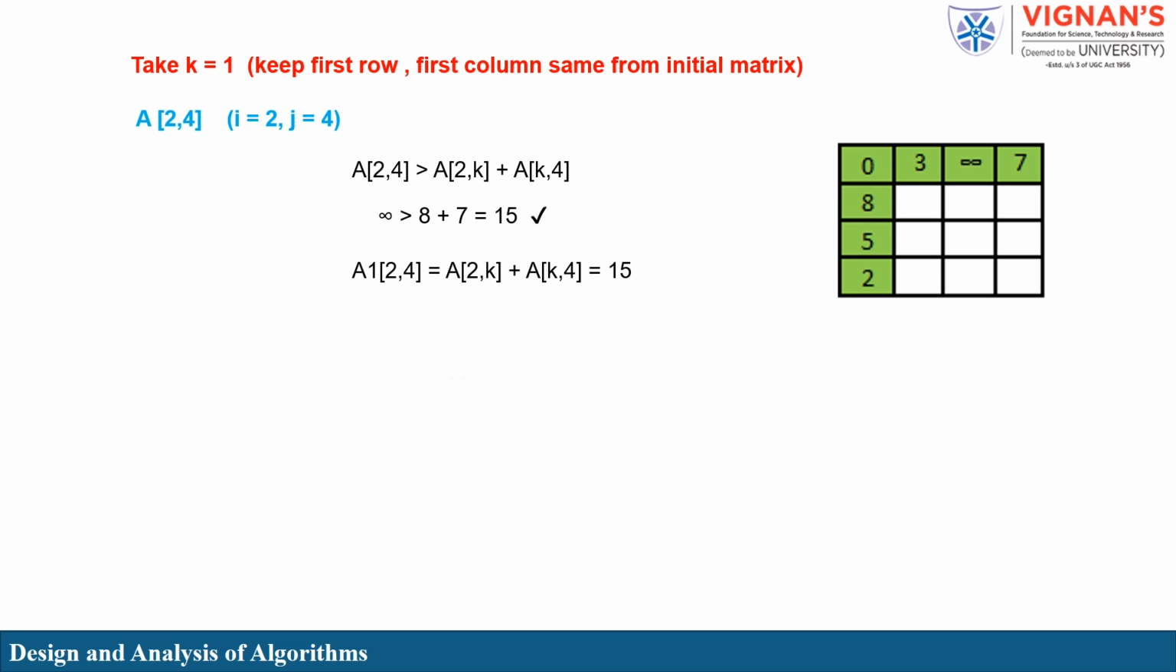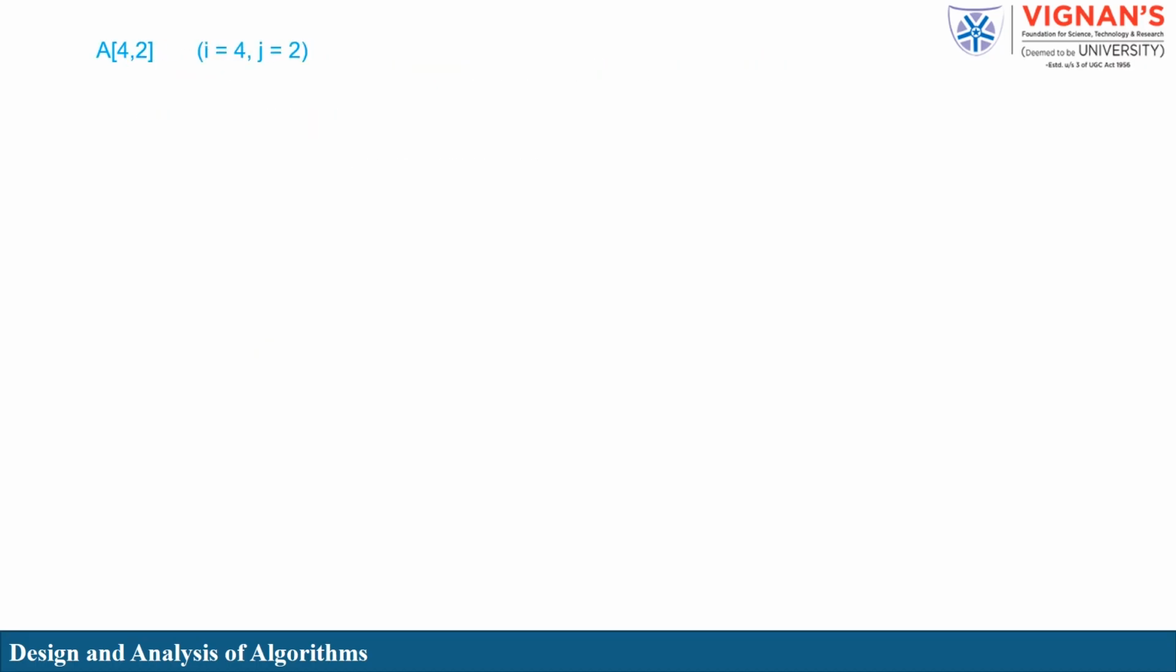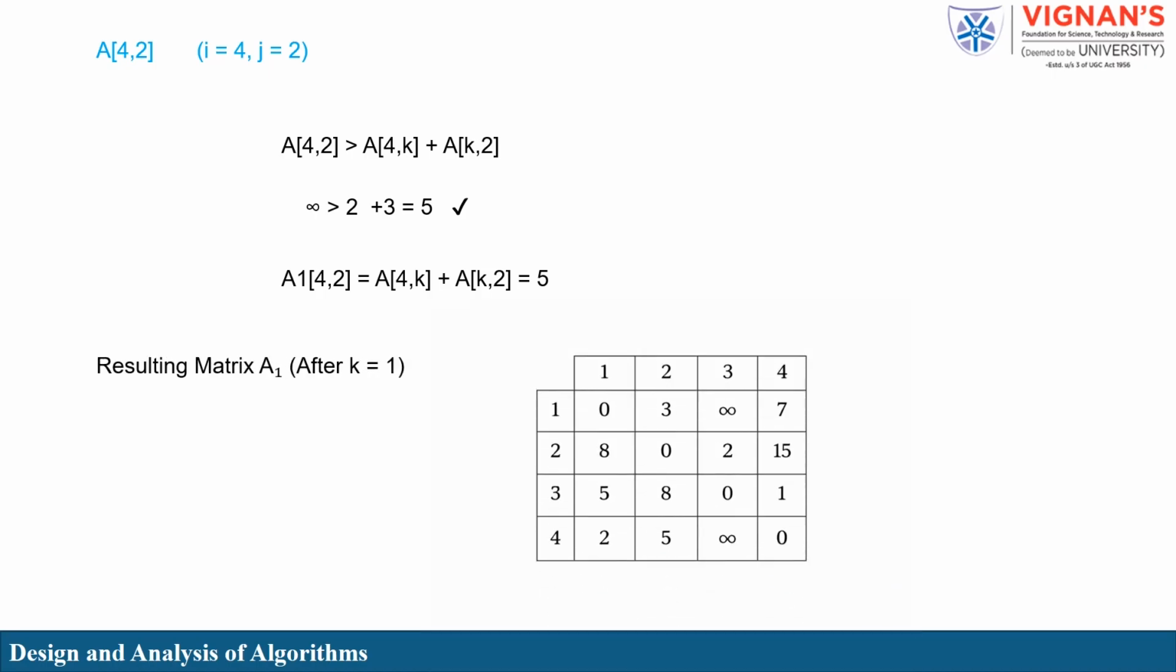Similarly, for i equal to 3, j equal to 2, infinity is greater than 5 plus 3 equals 8, so we update A1(3, 2) equal to 8. Then i is equal to 4 and j is equal to 2: A(4, 2) is infinity and A(4, k) plus A(k, 2) is infinity, so infinity is the answer. And perform all data points. Here is the resultant A1 matrix.